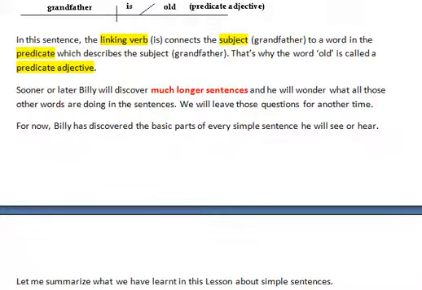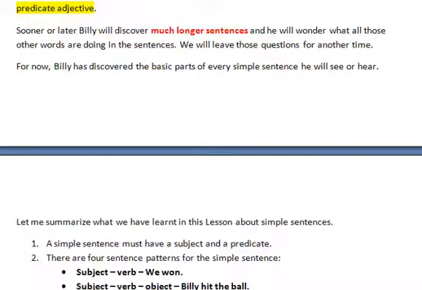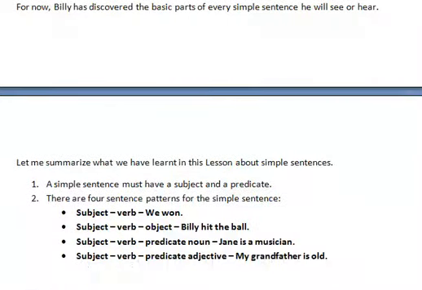In this sentence, the linking verb is connects the subject grandfather to a word in the predicate which describes the subject grandfather. That's why the word old is called a predicate adjective. Sooner or later, Billy will discover much longer sentences and he will wonder what all those other words are doing in the sentence. We will leave those questions for another time. For now, Billy has discovered the basic parts of every simple sentence he will see or hear.